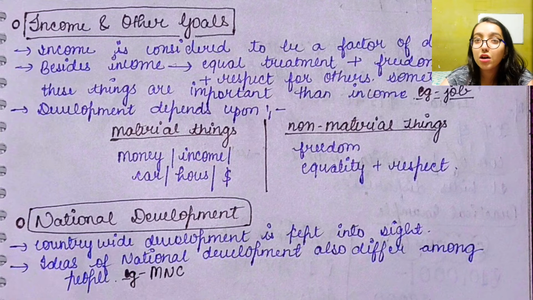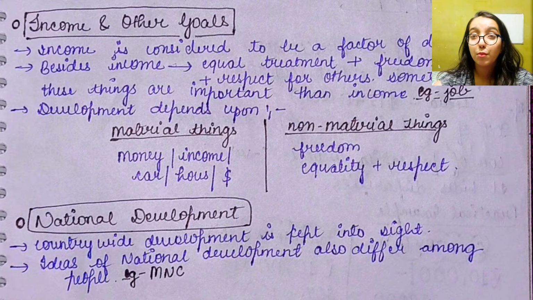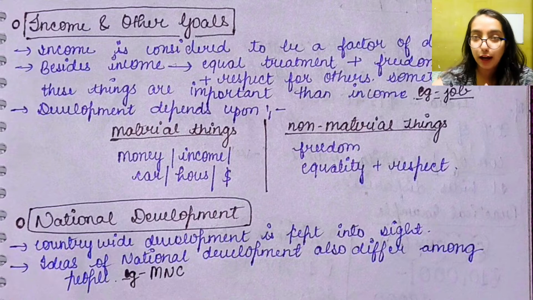Why? Because MNCs always sell goods at cheaper rates, which keeps all those small industries, goods producers and factory owners in the back seat, because their market is taken over by those MNCs. So national development is not at all the same for all people. It is different for different people. I hope it's clear till now. Let's move towards our next topic.